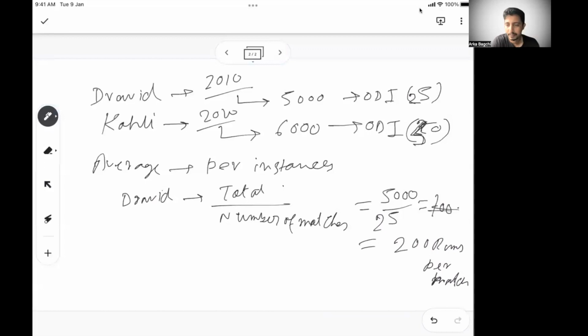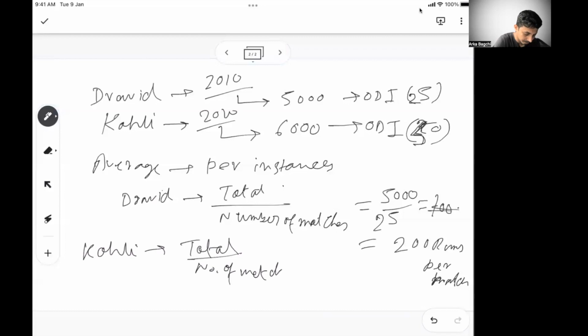So 200 runs per match is Dravid's average, whereas Kohli's average is again total by number of matches, which is 6,000 by 50, or let's say 120. So Kohli's is 120 runs per match.